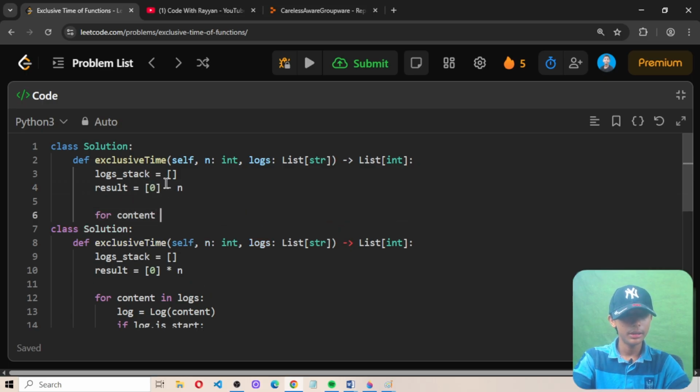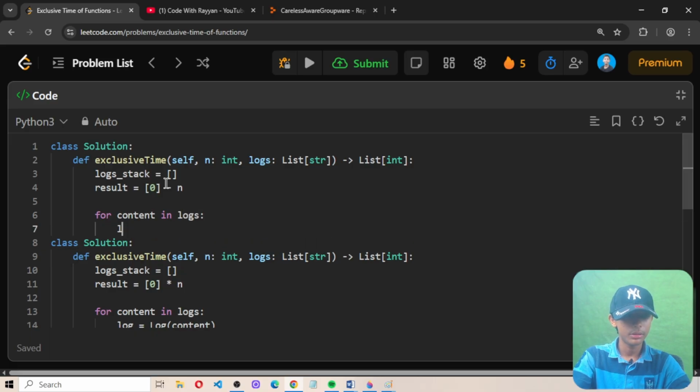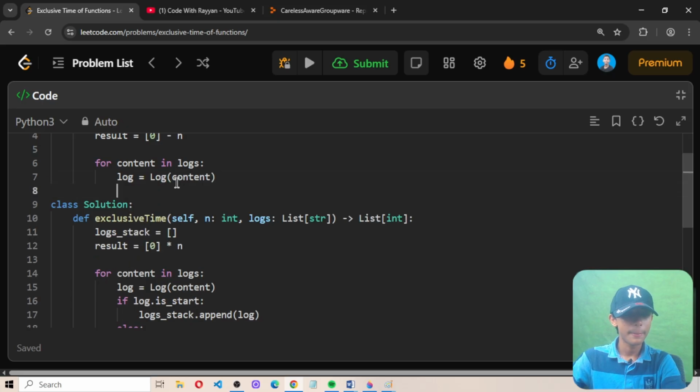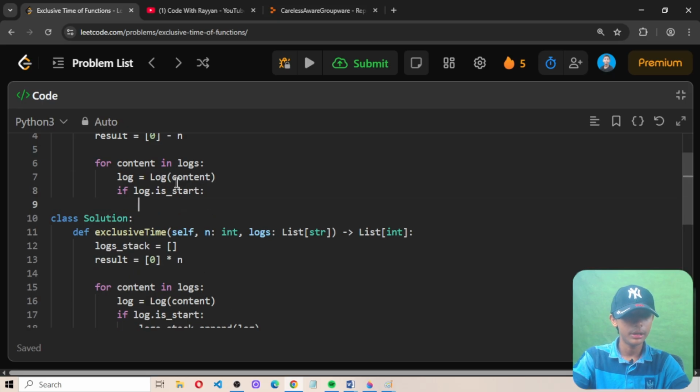For content in logs: log equals to Log(content). Then, if log.is_start: